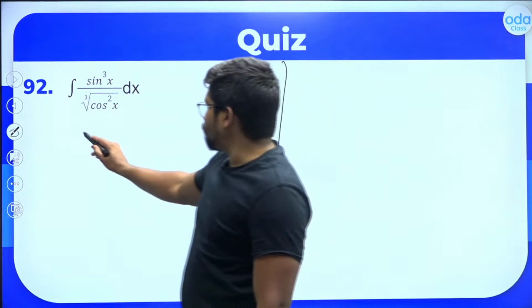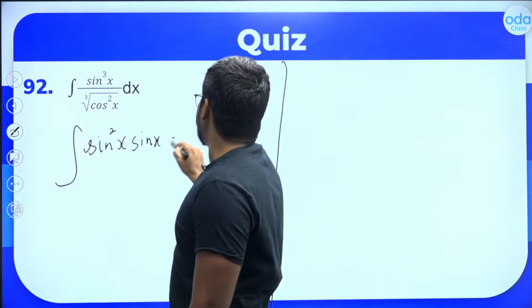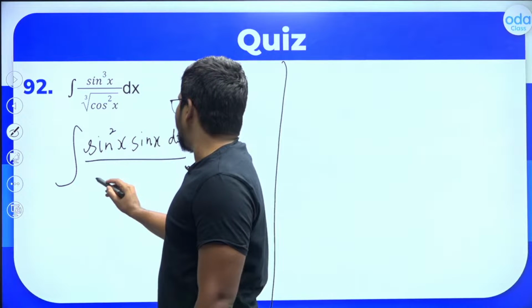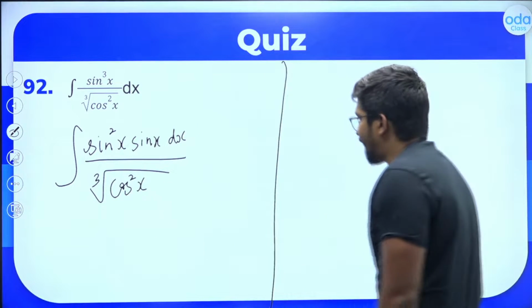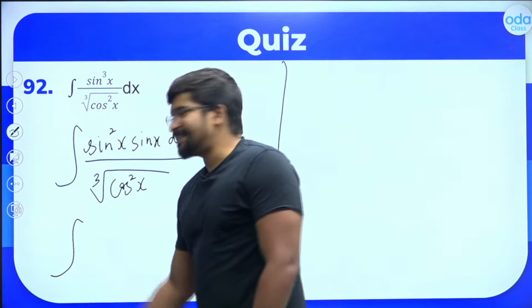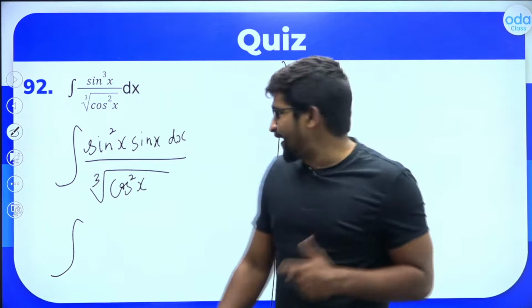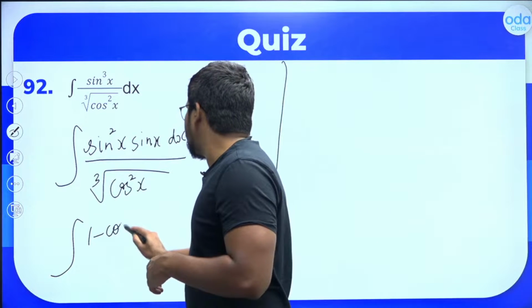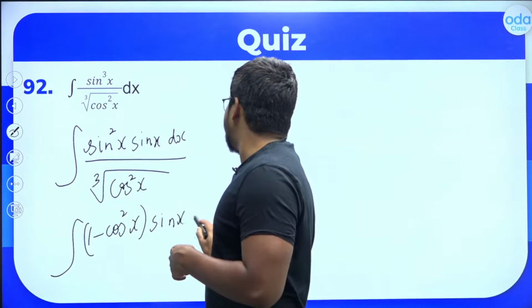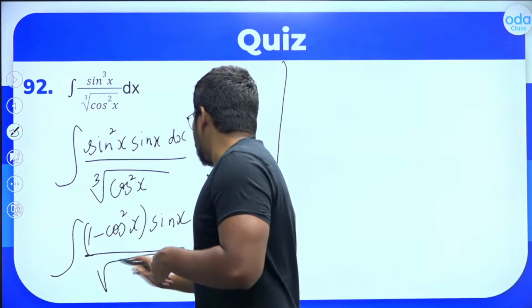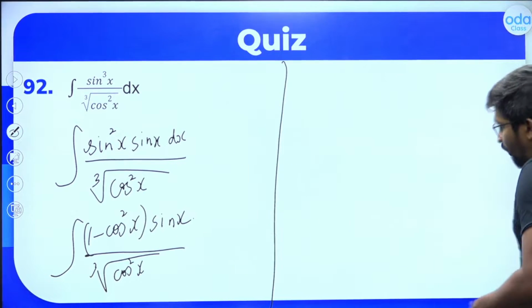Yeah, this sine cube x, let me write it as sine square x into sine x. And the dx will remain divided by cube root of cos square x. You can write it like this. So that is equal to integral of, can I say sine square x plus cos square x is 1, right? So sine square x, can I write it as 1 minus cos square x? So the sine square x on top, you're writing it as 1 minus cos square x into sine x divided by cube root of cos square x. You can write it like this. Yes. Now what can you do further?